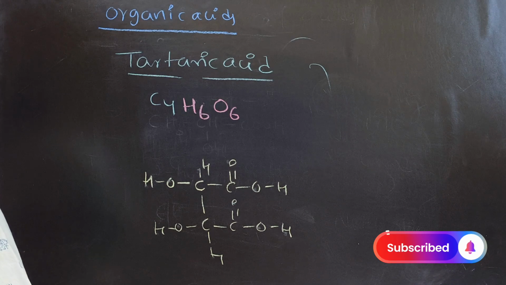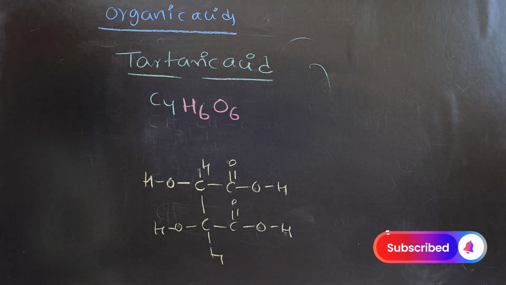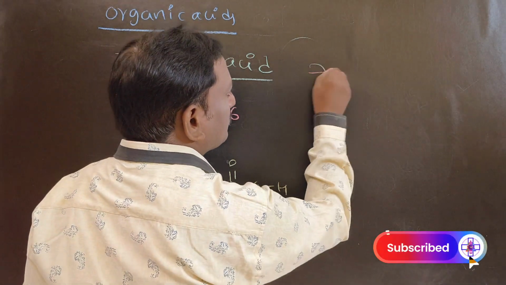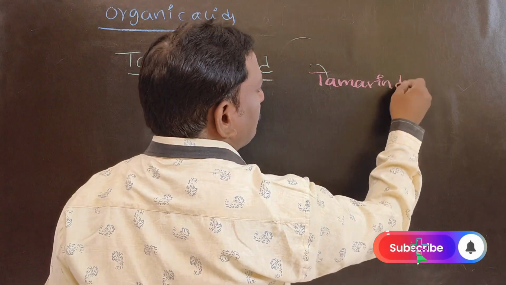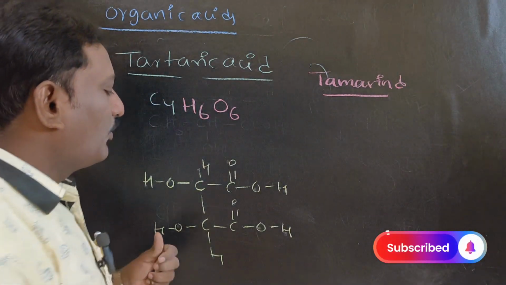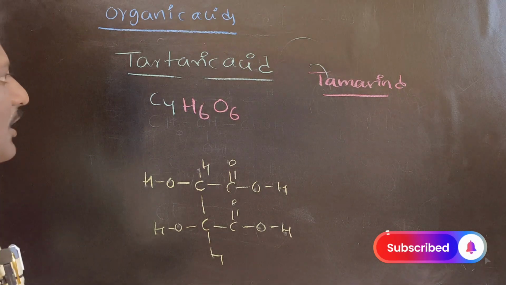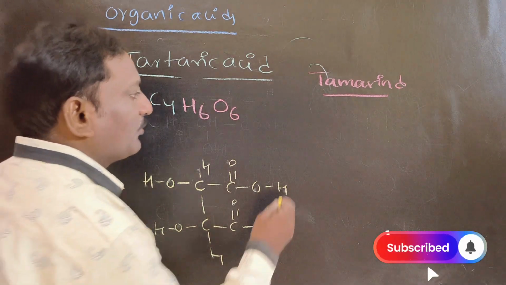Tartaric acid is present in tamarind. One more important point I would like to say here: tartaric acid is one of the ingredients of baking powder. Please make a note of it.